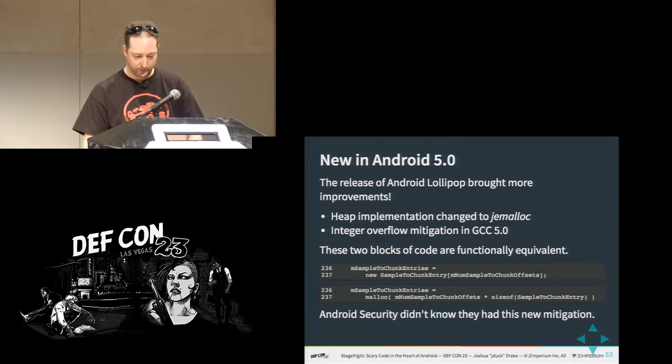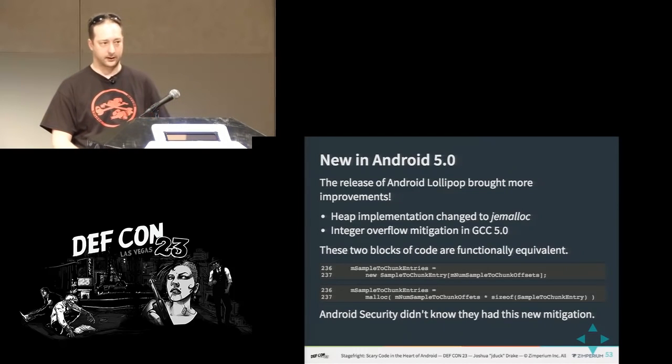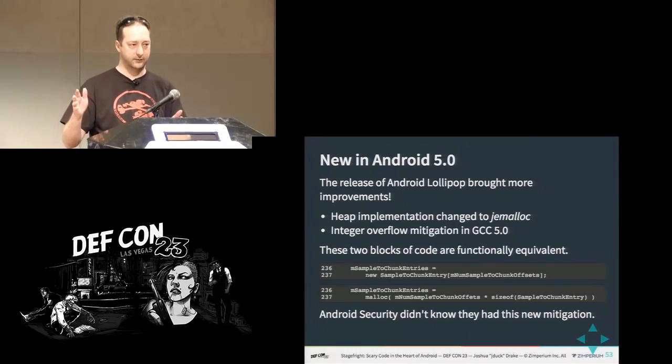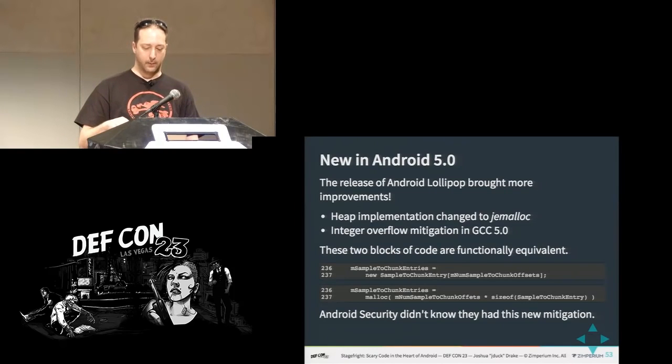So, new in Android 5.0. Android 5.0 added a mitigation that most people were probably not aware of. In fact, the guys who actually make Android were probably not aware that they got this. Basically, the code here in the top block is doing a new of a number of elements of an array, creating an array with new bracket.